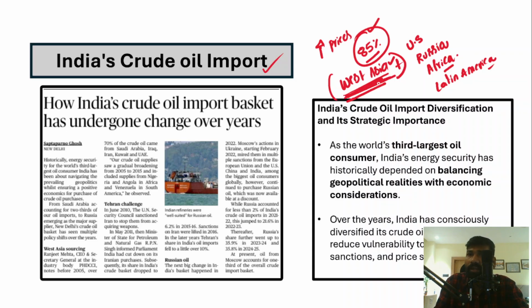If suddenly one country has increased prices, then we have no alternative, right? So if we have other countries, they provide us a buffer. They absorb the excess shock. For example, if the Middle East has increased prices, then we'll go for other countries. Imagine if Russia has increased the crude oil prices, then we'll buy crude oil from other countries. So that is the advantage.